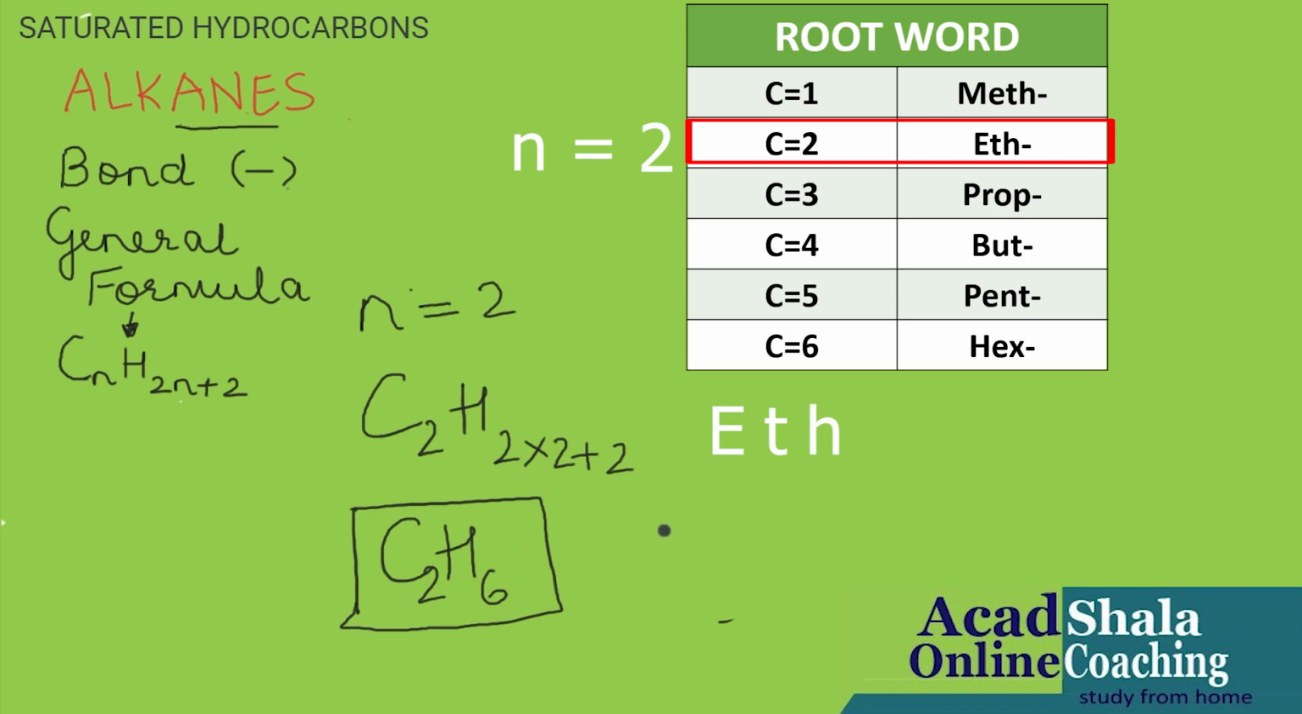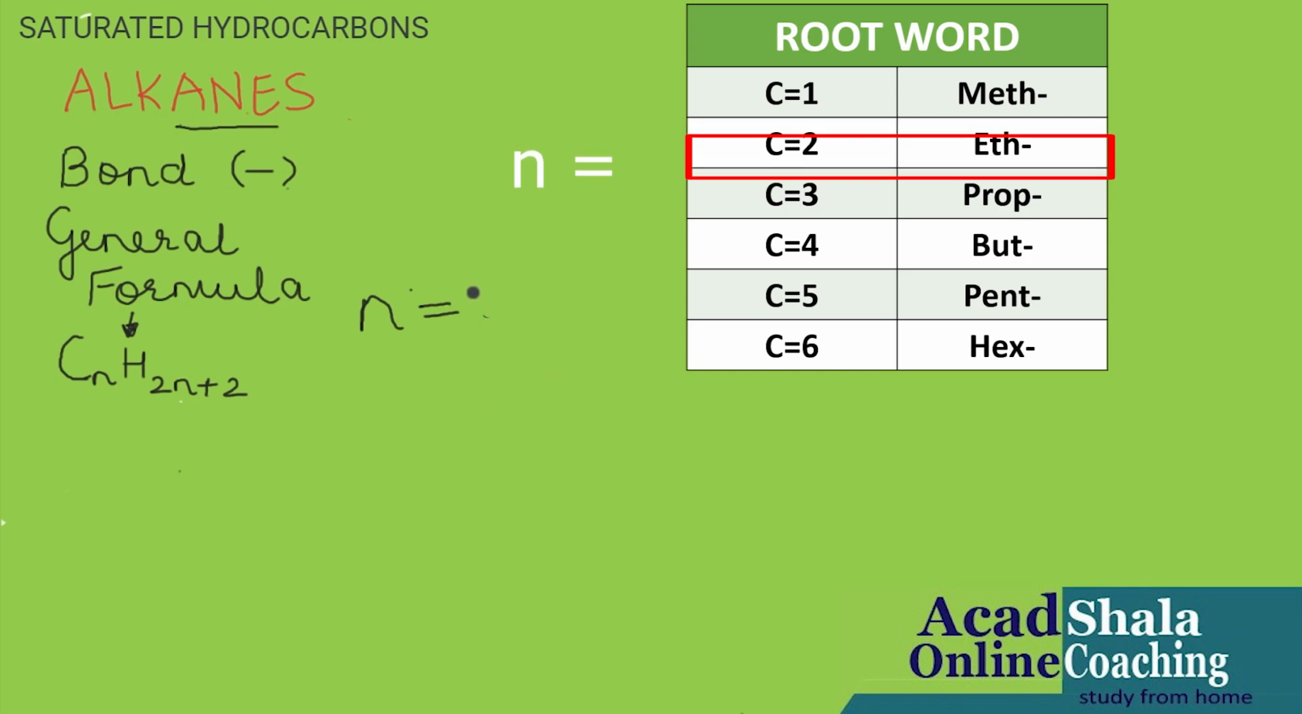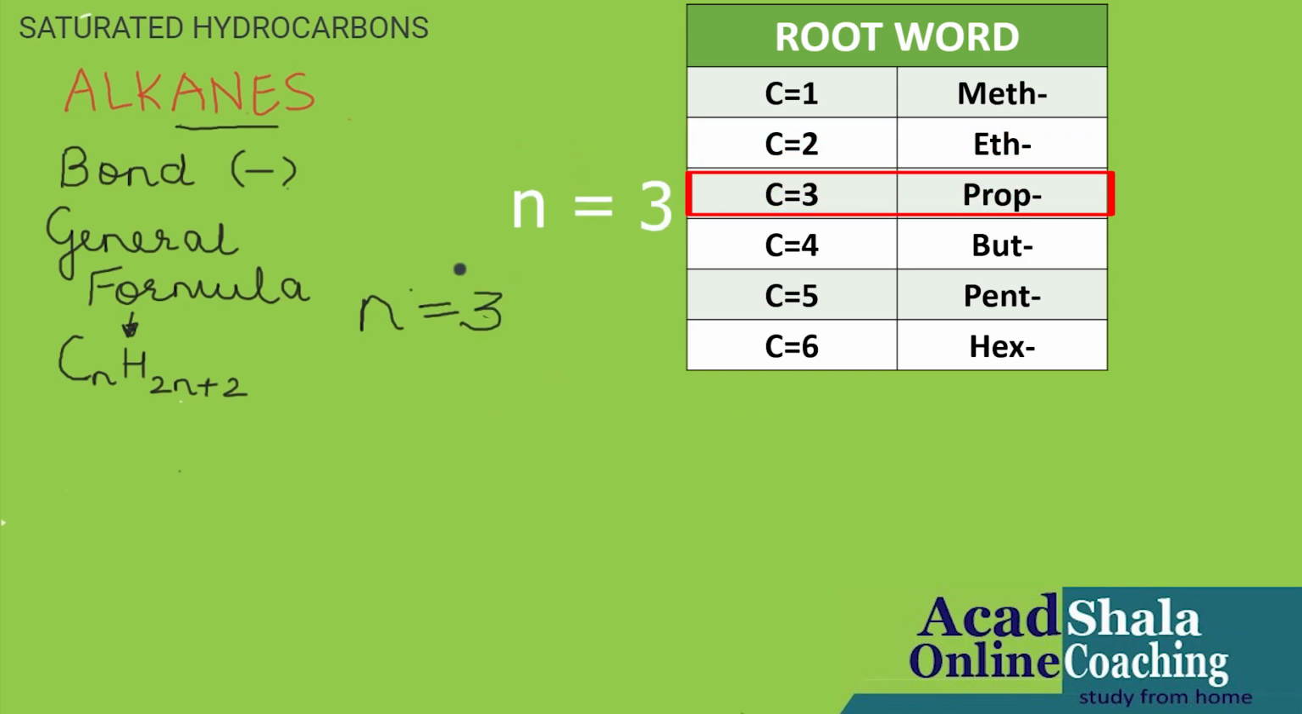So the second hydrocarbon will be, first I will write down eth, and since I am talking about alkanes, I will put ane at the end as suffix. So this is the second hydrocarbon, known as ethane. To the next one, that is the third one. When n is equal to 3, we will put the value of n equal to 3 in the general formula CnH2n plus 2. It goes like this: C3 H 2 into 3 plus 2.